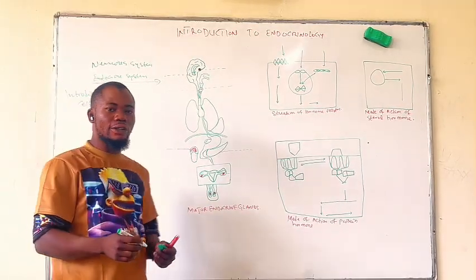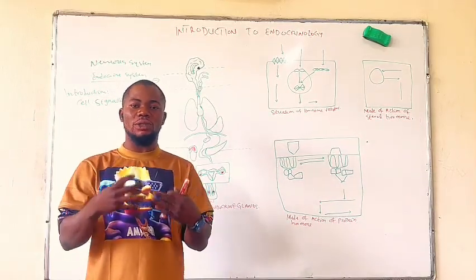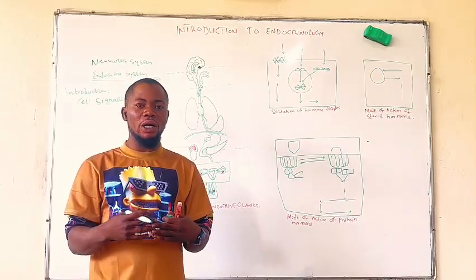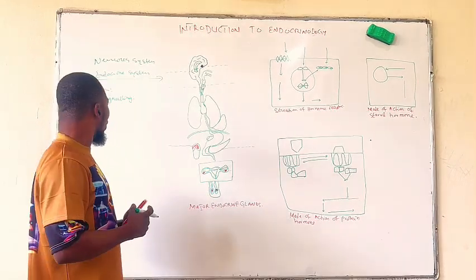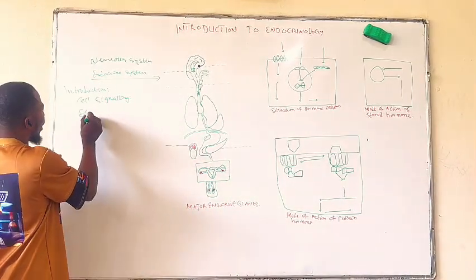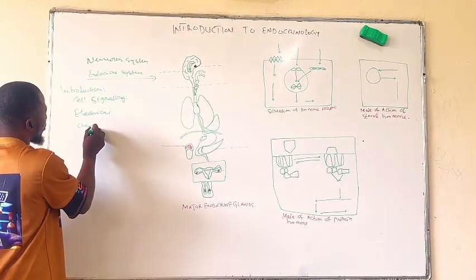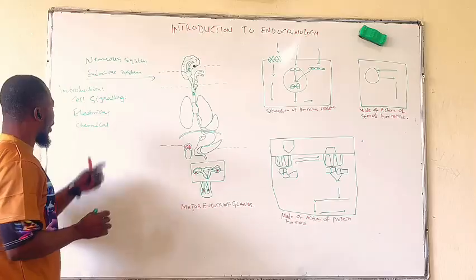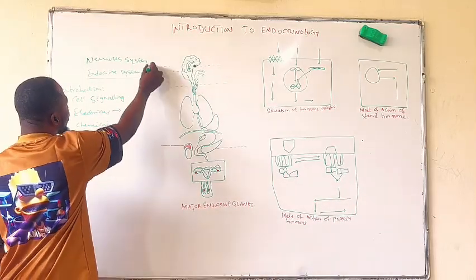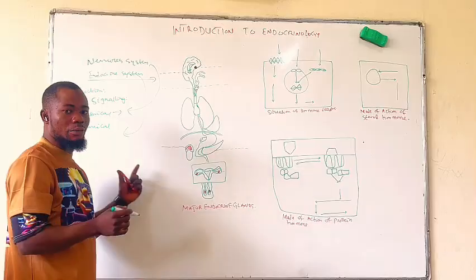Cell signaling is very important in the sense that it enables cells to coordinate themselves and function in a normal condition. Cell signaling is majorly brought about either through electrical or through chemical means. The electrical is majorly by the nervous system, while the chemical is through the endocrine system.